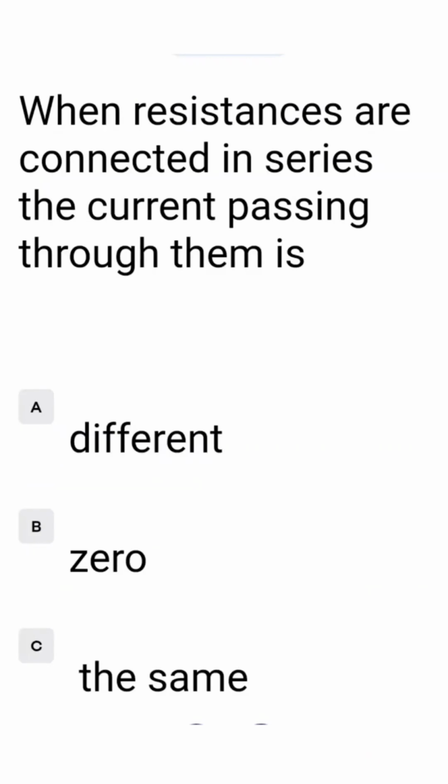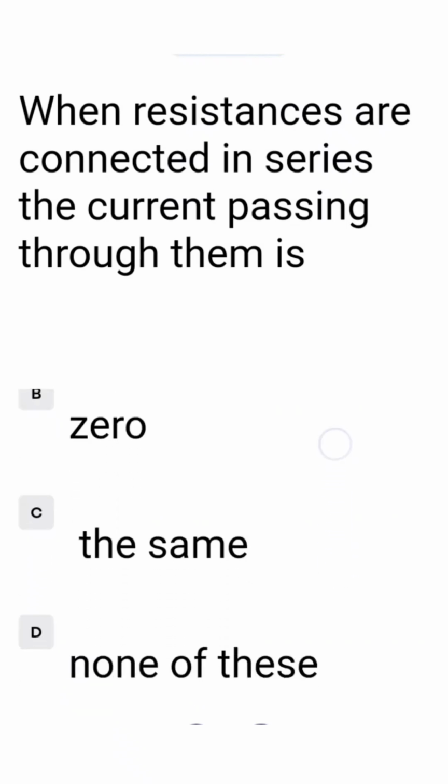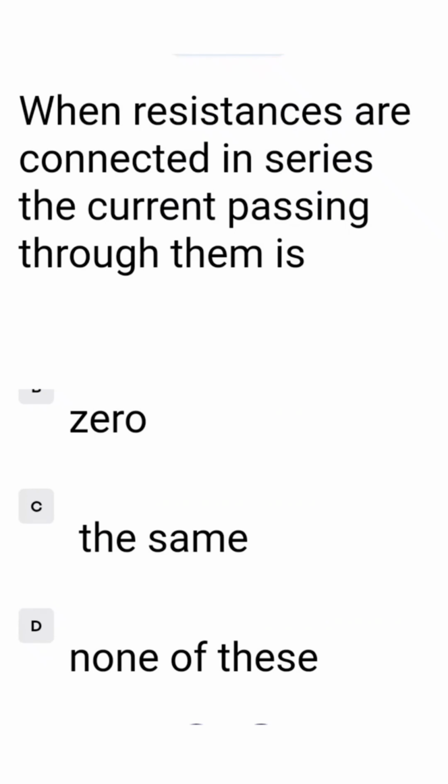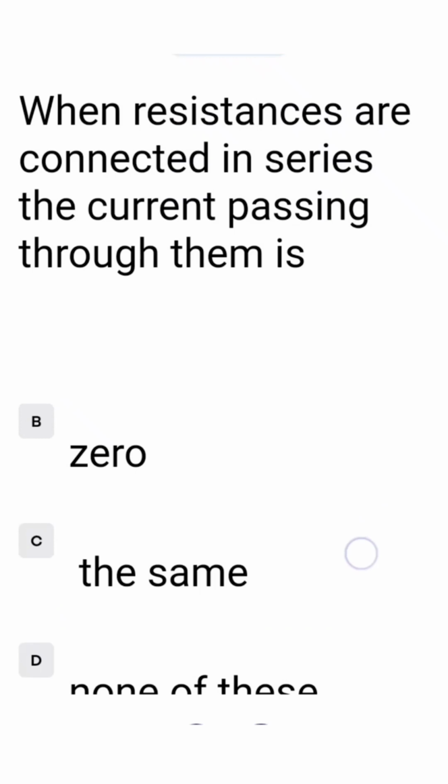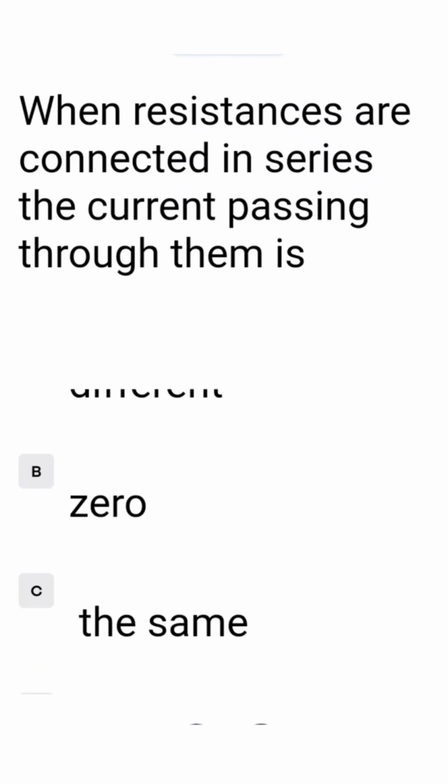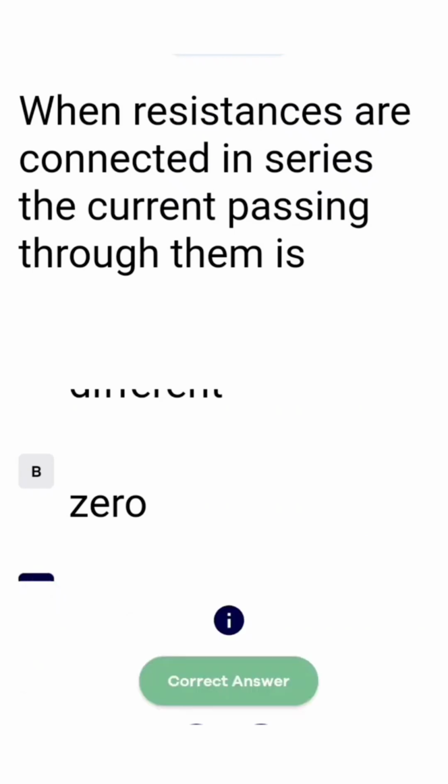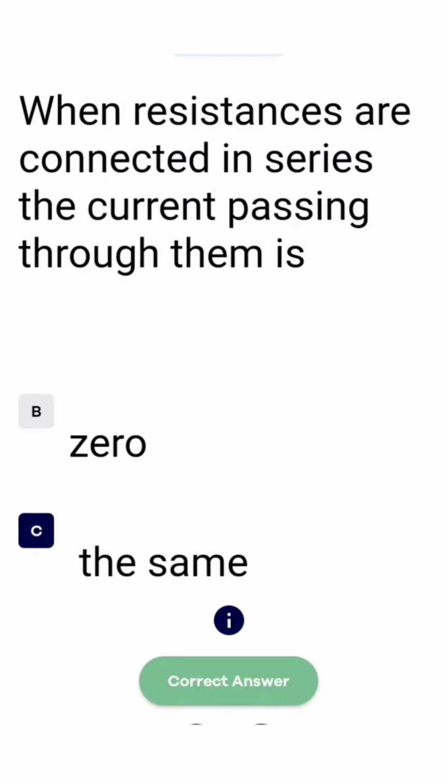When resistances are connected in series, the current passing through them is A different, B 0, C the same, D none of these. The answer is C. So we tick option C.